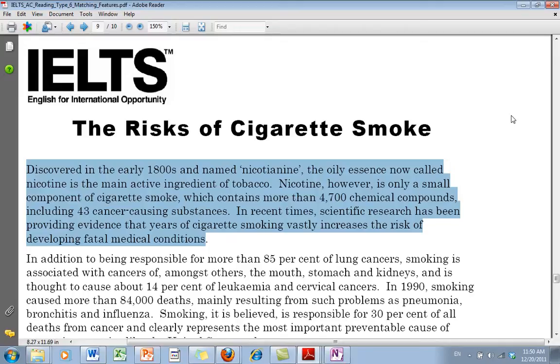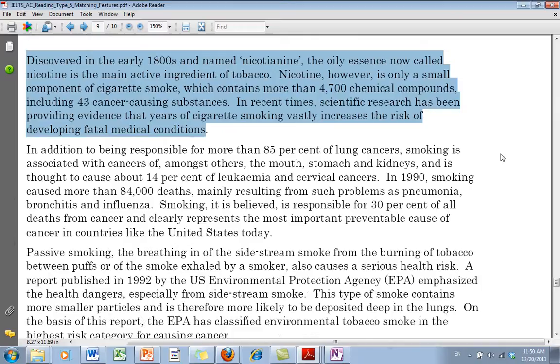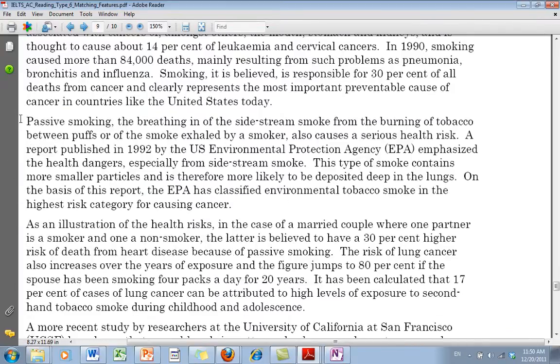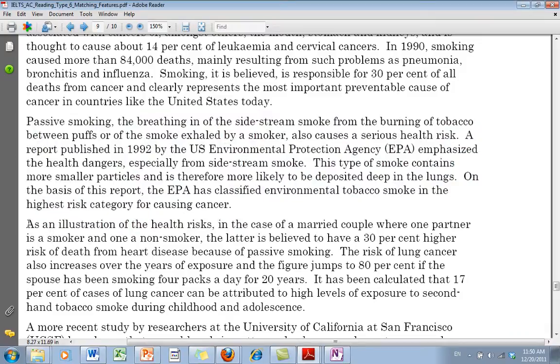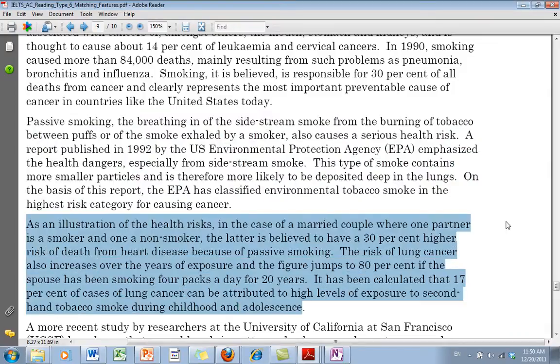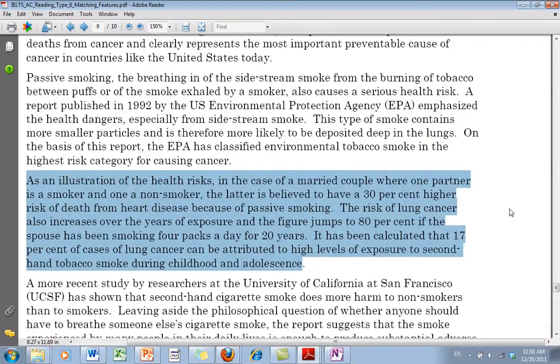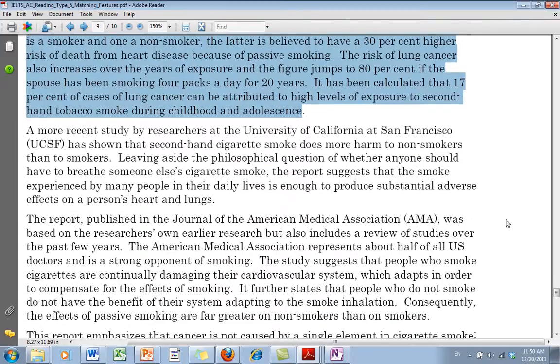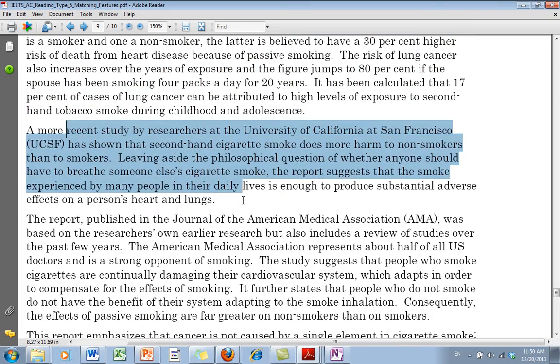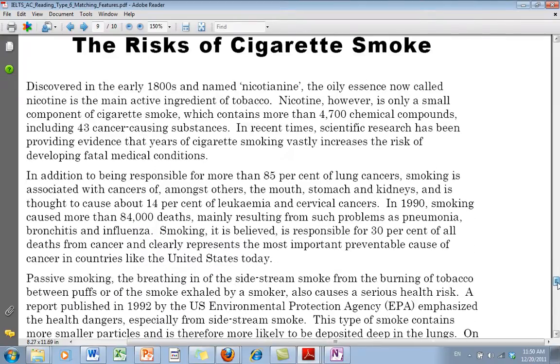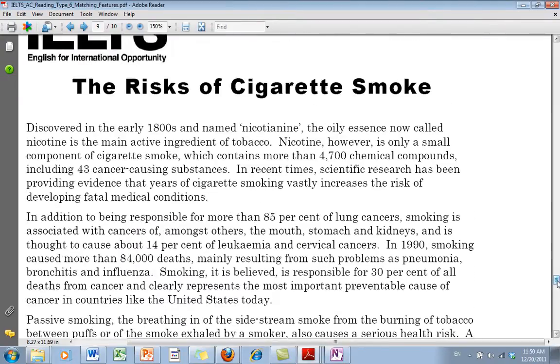For example, if they ask me about passive smoking, the answer might be in this paragraph, or this paragraph also deals with passive smoking. If they're asking a question about the University of California or a recent study, I'm going to go to this paragraph.